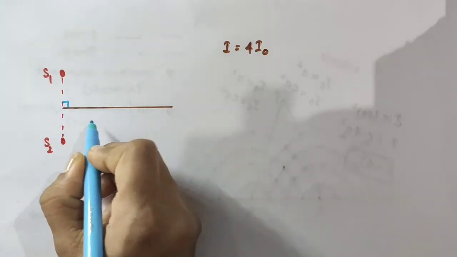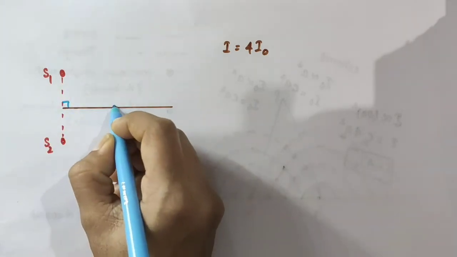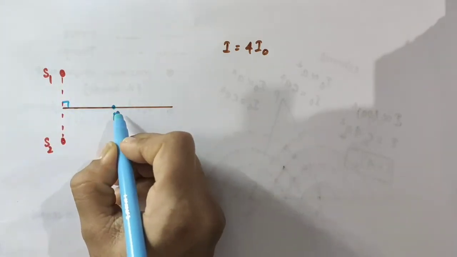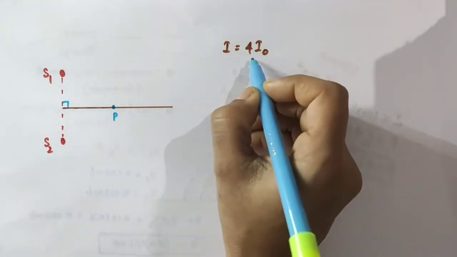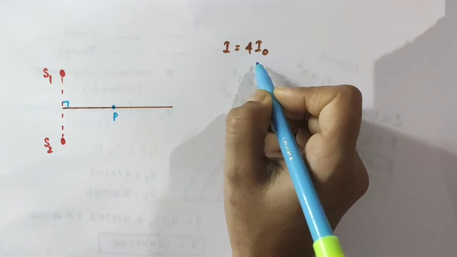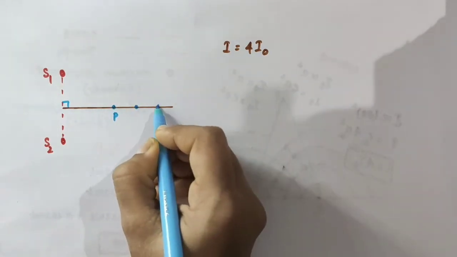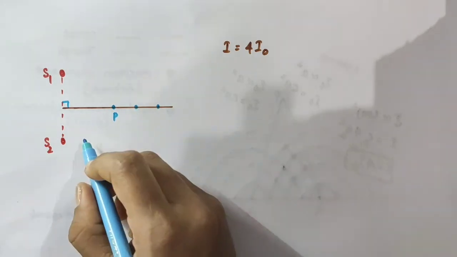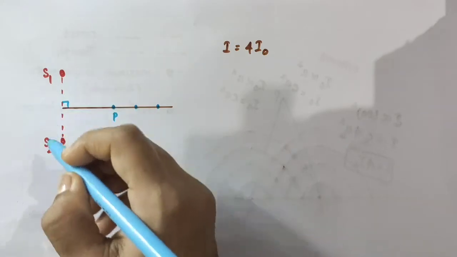Now, at any point on this perpendicular bisector of S1, S2, if I am considering a point P here, the intensity will be 4I0. Why? Because any point on the perpendicular bisector is the same distance from each source.